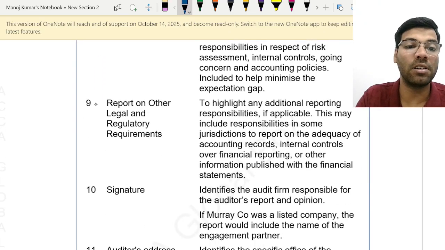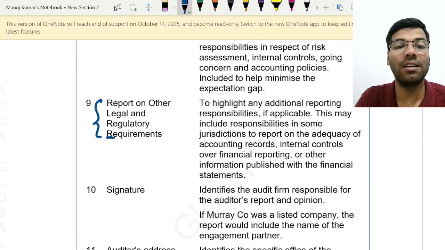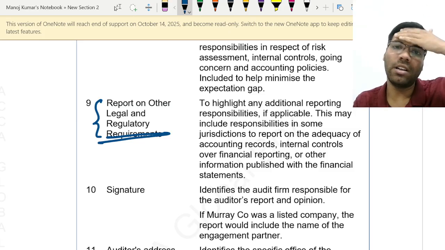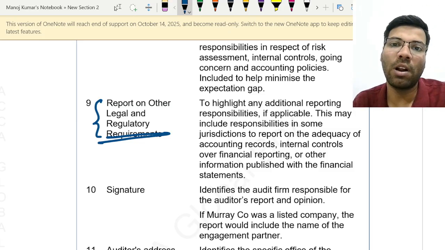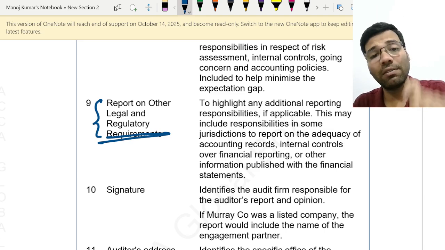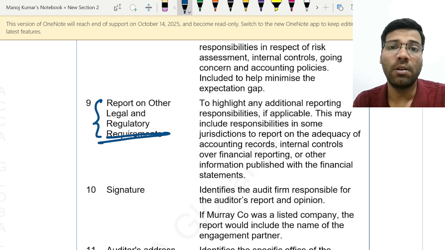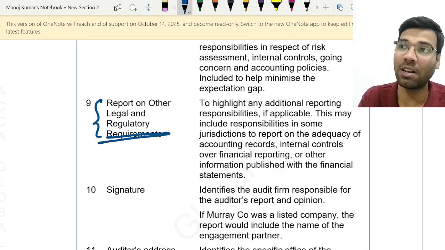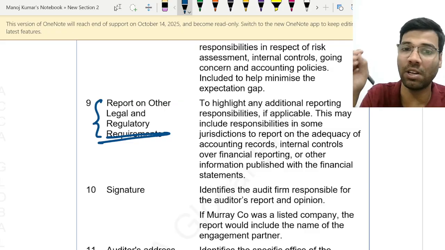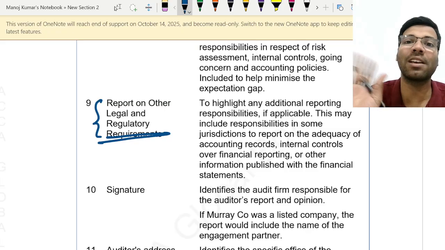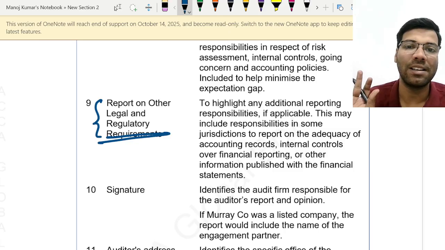And then comes the report on other legal and regulatory requirements. Now listen, the auditor anyway needs to conduct the audit, no doubt in that, because he is appointed to do that. Now whenever he is giving the report, there may be some other laws and regulations which put pressure on the auditor to also verify this and comment on certain extra, additional matters, right?